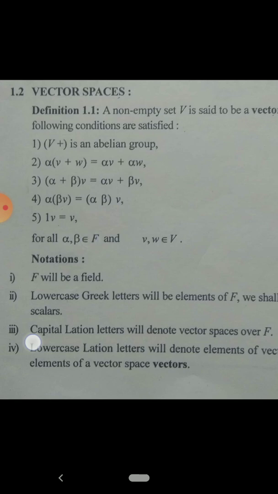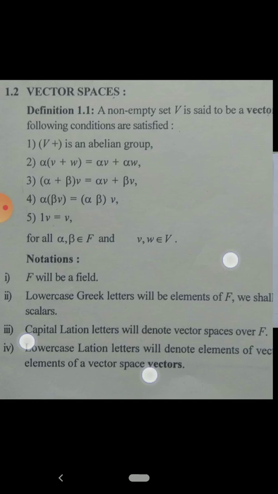The elements of F are called scalars. Remember this, elements of F are called scalars, and v, w belonging to V, elements of V are called vectors. That means if V is a vector space over the field F, elements of F, that means elements of the field, are scalars, and elements of V, that means elements of the vector space, are vectors.